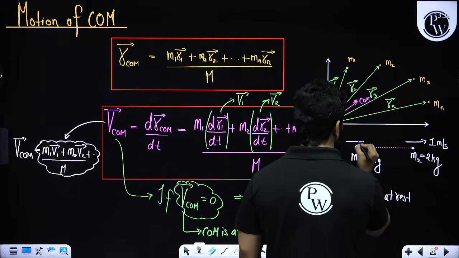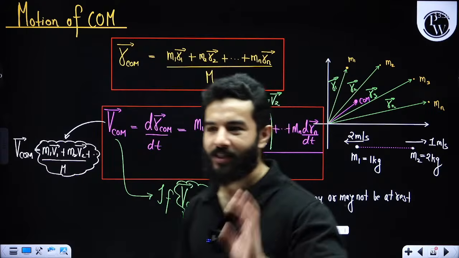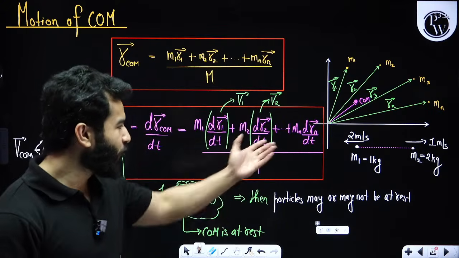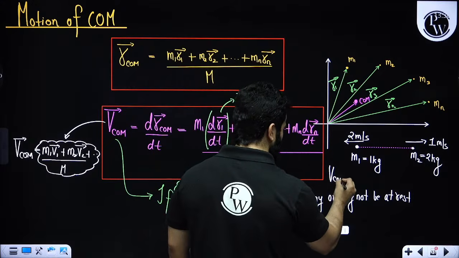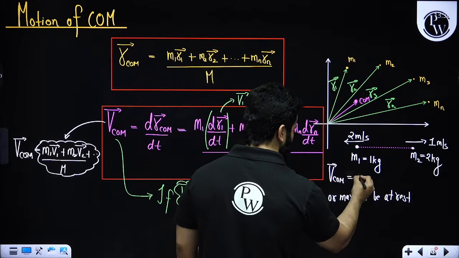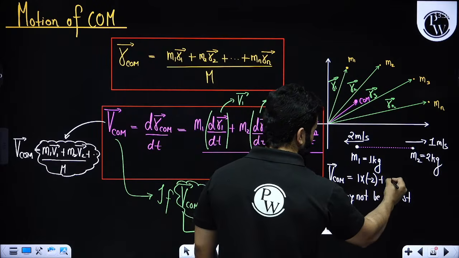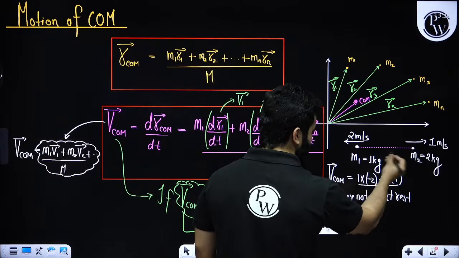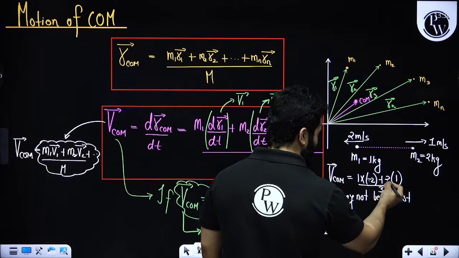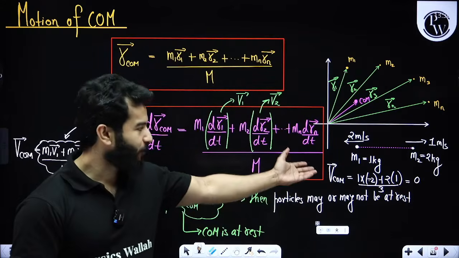The other is moving in this direction with 2 meter per second of velocity. Both of them are moving, but when you write down the V_COM for this one, you are going to write 1 kg multiplied by -2 plus 2 kg multiplied by +1, divided by total mass, that is 3 kg. So -2 plus 2 is 0. They are moving but in opposite directions.